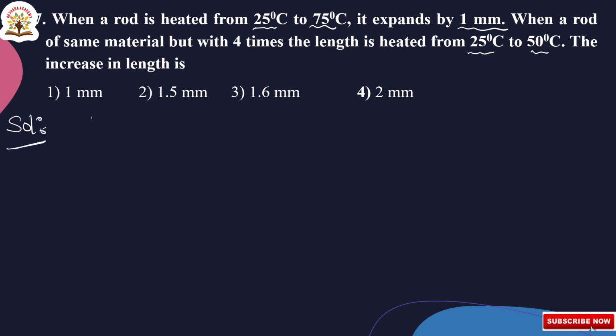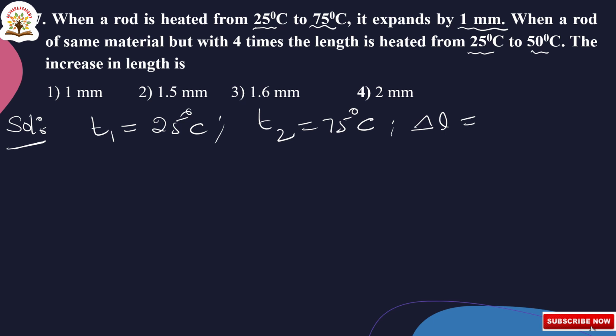Here the given T1 is equal to 25 degree centigrade and T2 is equal to 75 degree centigrade, and delta L they given as 1 millimeter, converting into meters, 1 into 10 to the power of minus 3 meters. They given here same material but it increases with 4 times the length.